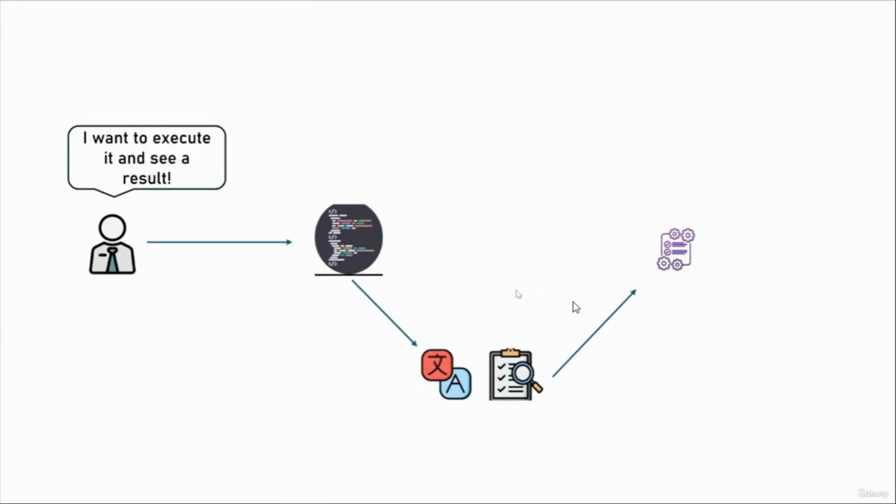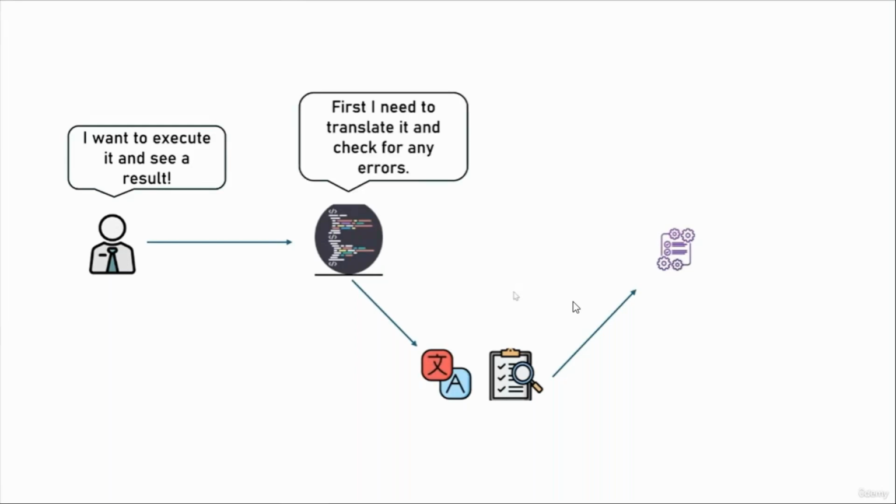Let's say we have a user that wants to execute his code, and first of all, we need to translate this code into machine code, which is the only language computers can understand and process, right? So the first stage is the compilation phase, where our code is translated to machine code, and also checked for any errors or syntax errors, right?